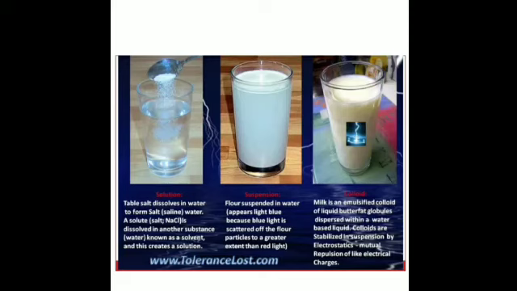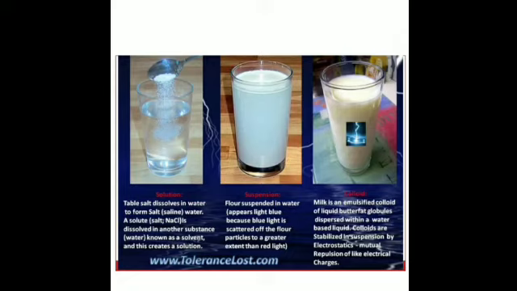Then milk is not transparent. Also, its particles do not settle down. You leave it in a jug, or you leave it in a glass, it will remain as such. So milk is a colloid. And sand, or flour, do not dissolve in water, and after some time they settle at the bottom of the beaker. So it forms a heterogeneous mixture, and so we can say that this is a suspension.